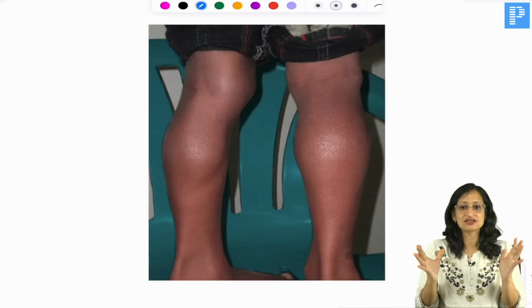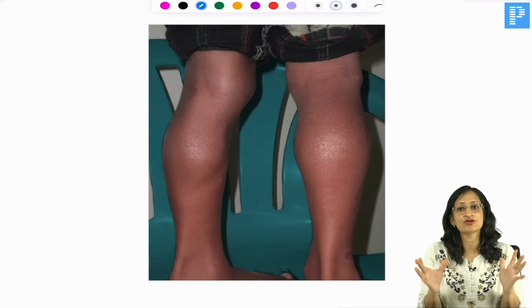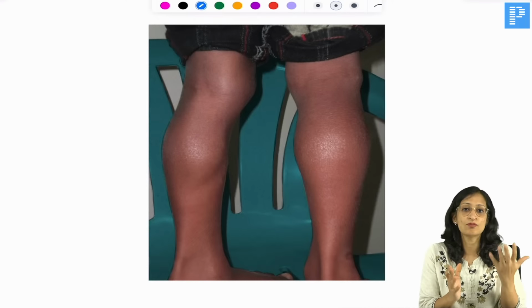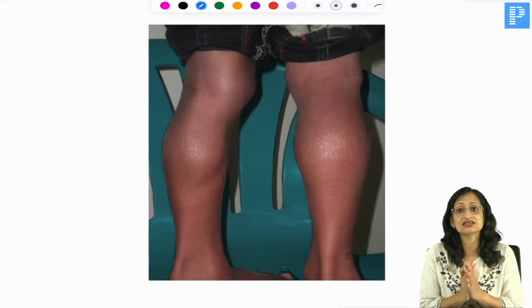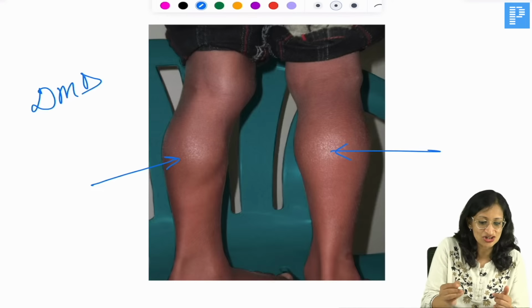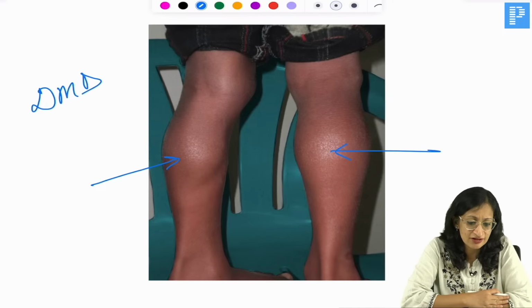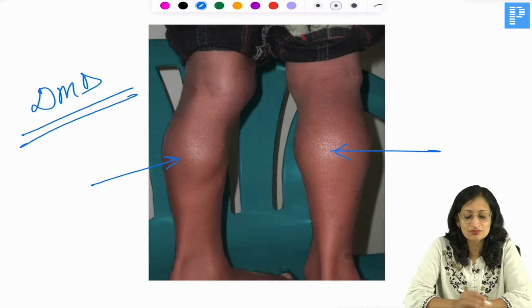Now, a child presented to you with difficulty in getting up from sitting position, a boy, and there is a history of similar illness in his maternal uncle, and you can see that there is a pseudo hypertrophy of the calf muscles. So this is Duchenne muscular dystrophy.